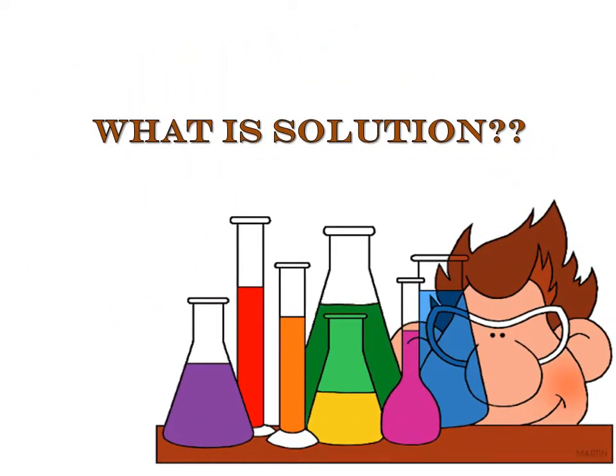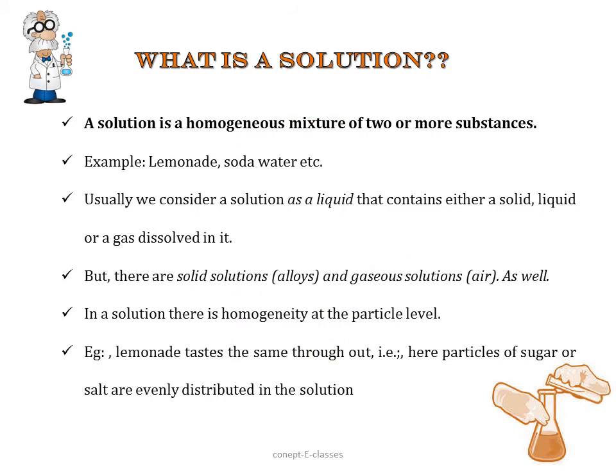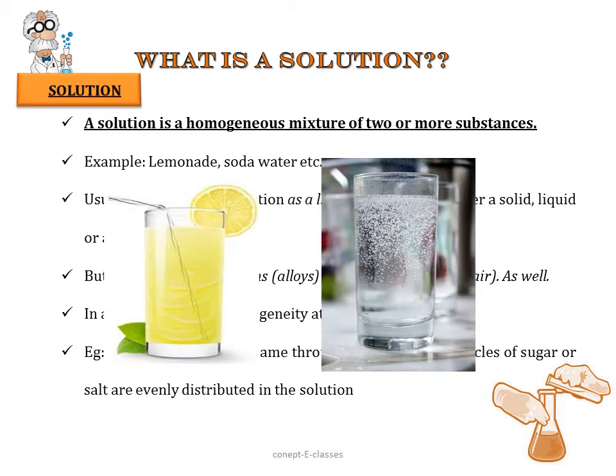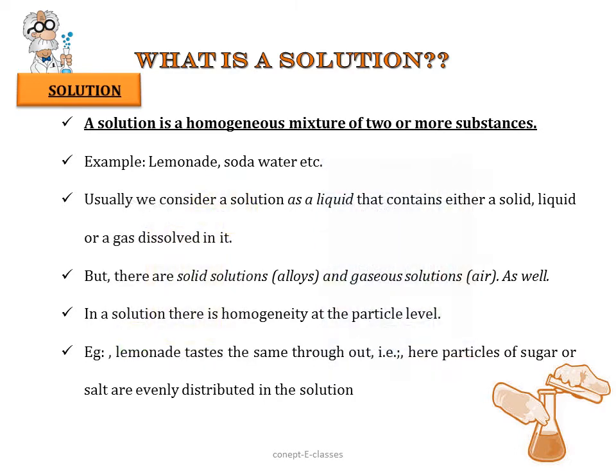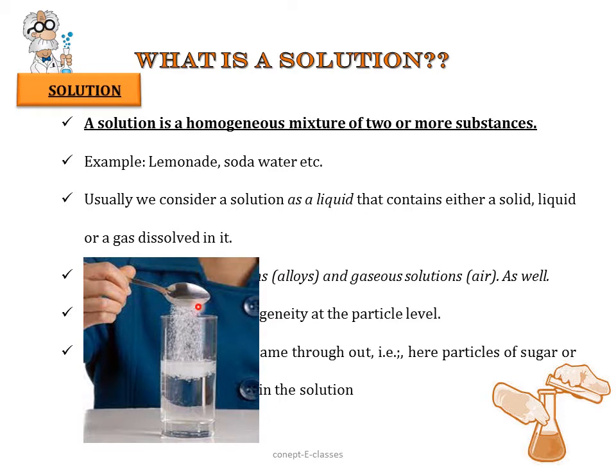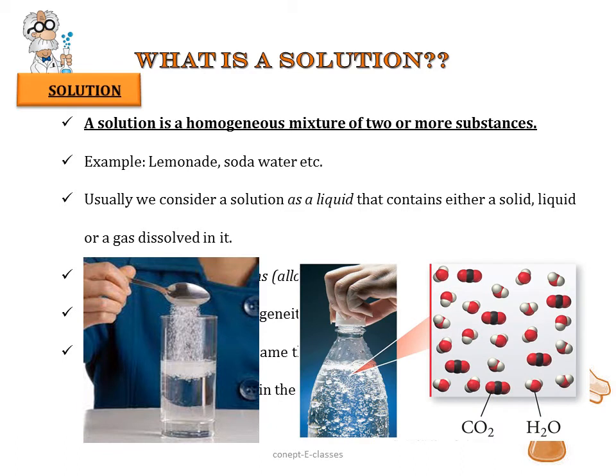Now what is a solution? A solution is a homogeneous mixture of 2 or more substances. For example, lemonade and soda water are examples of solutions. Now usually we consider a solution as a liquid that contains either a solid, like when we dissolve sugar in water, we say that it is a sugar solution. Similarly, if we add a gas like carbon dioxide in water, we get carbonated water or soda water. So usually we consider a solution as a liquid.